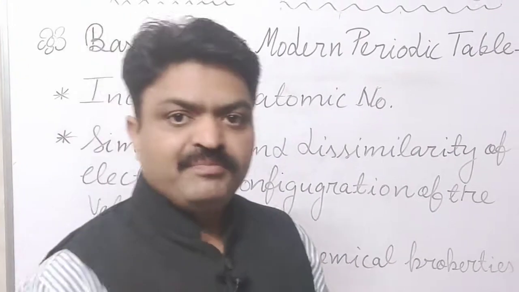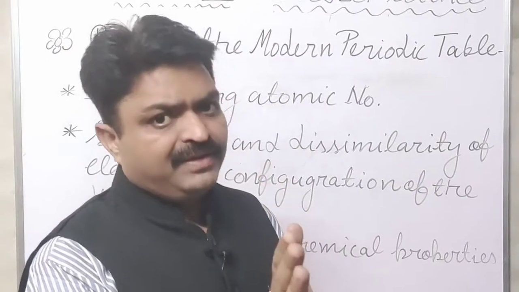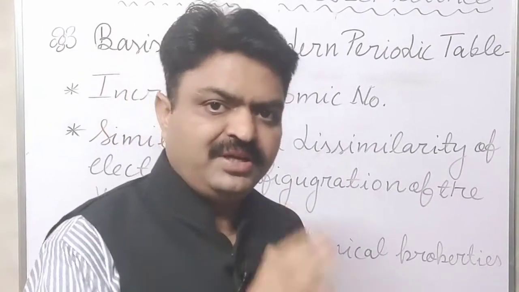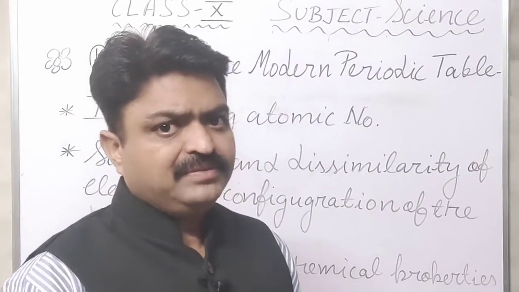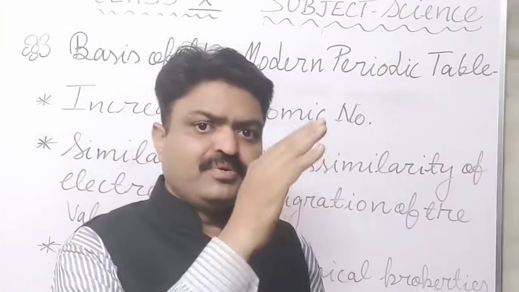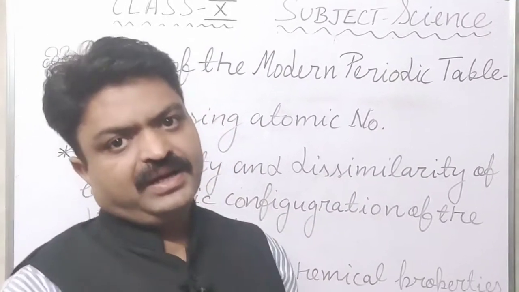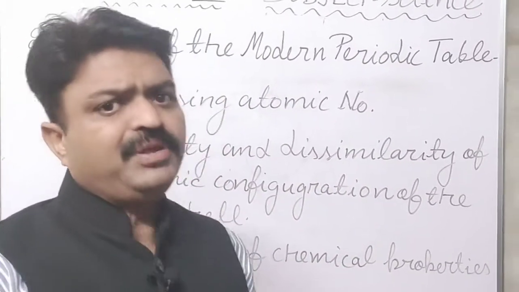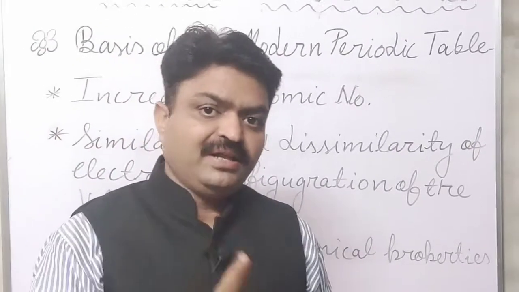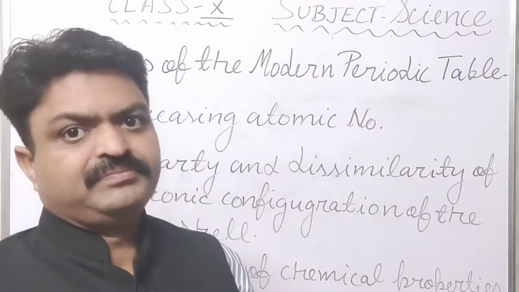When we move in the modern periodic table from left to right, the atomic number increases, and the group number increases. When we move from up to down, the period number increases. There are 18 groups and 7 periods.